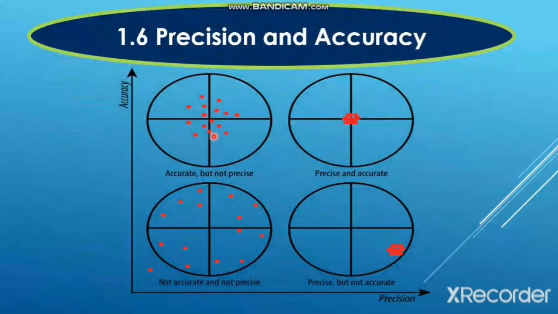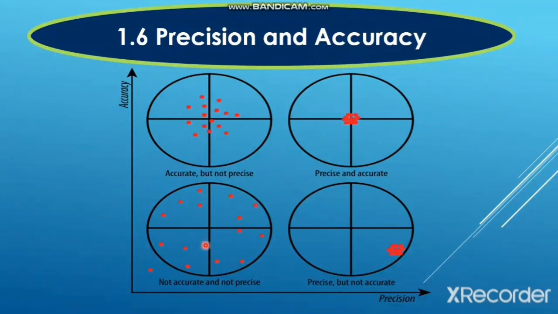See in this example, the spread is uniform. If the spread is uniform, the average value will be closer to the true value, so they are accurate, but they are not precise because the spread is large. In this case, you can see that the spread is small. So the smaller the spread is, the more precise the value is, and the spread is uniform also, so they are accurate because if the spread is uniform, the average value will be closer to the true value.